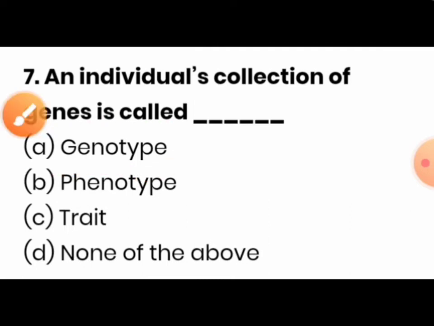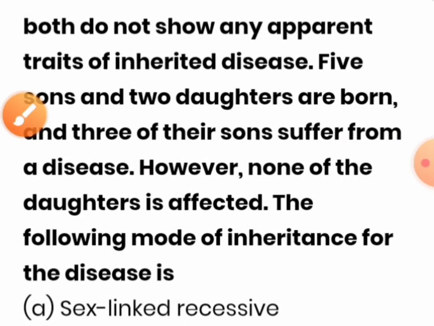Simple question. A man marries a woman and both do not show any apparent trait of inherited disease. Five sons and two daughters are born, and out of five sons, three suffer from a disease. However, none of the daughters is affected. The mode of inheritance for the disease is?